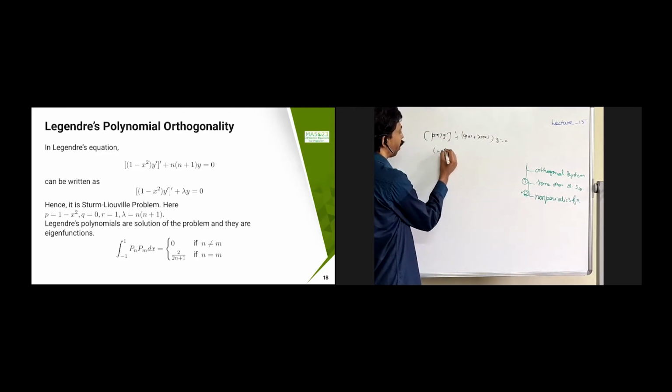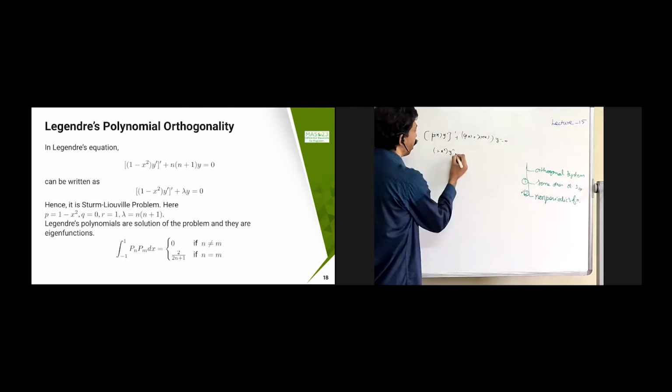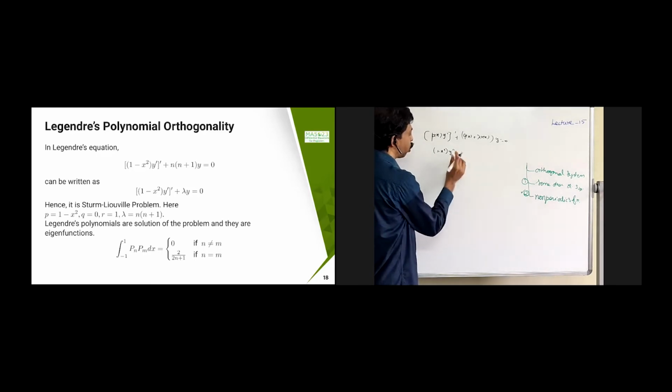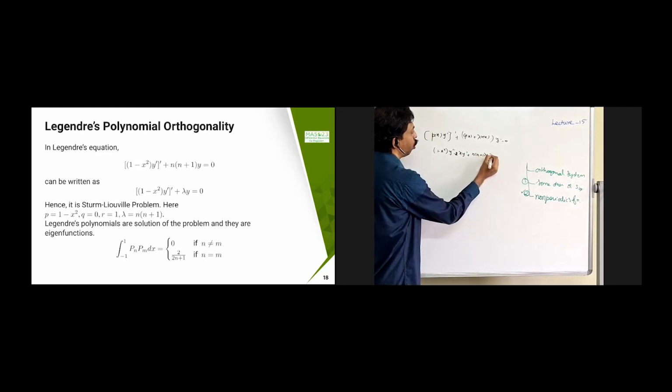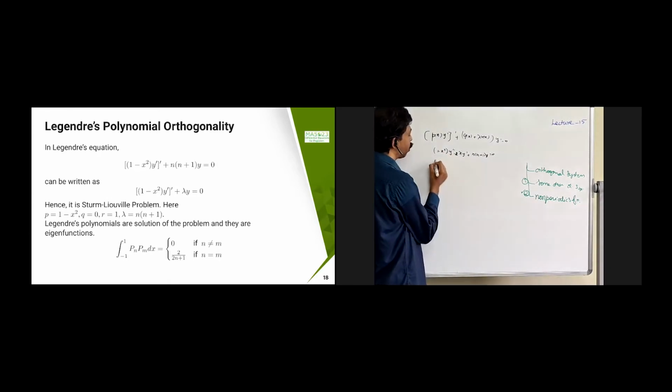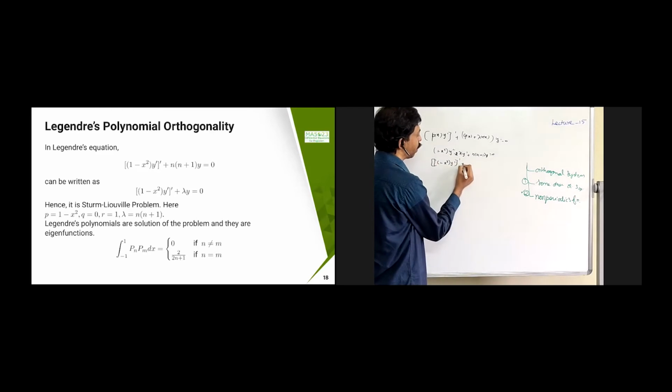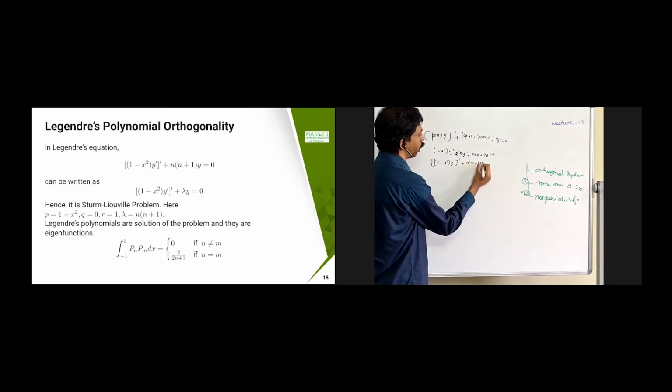Now we are going to see whether our Legendre equation is a Sturm-Liouville problem. The Legendre equation is 1 minus x square y double dash minus 2x y dash plus n into n plus 1 y equal to 0. Now I can write this as 1 minus x square y dash, the whole dash, plus n into n plus 1 y equal to 0.